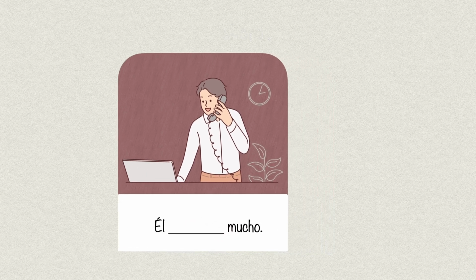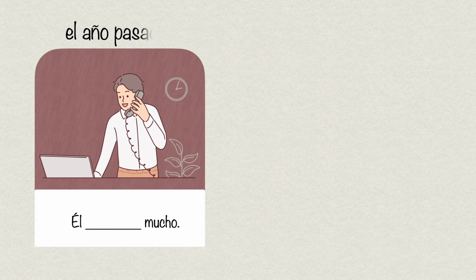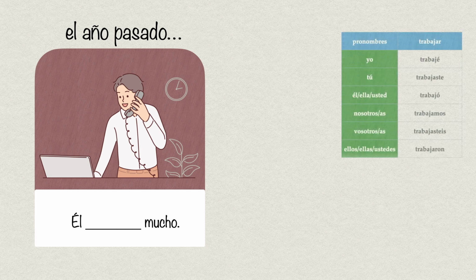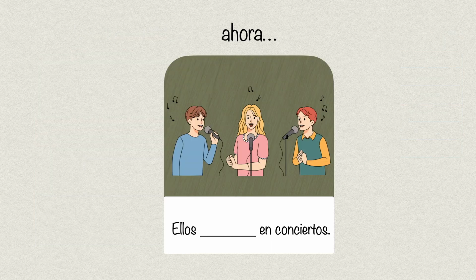Similarly, él trabaja mucho. So this is in present tense. Had we been talking about it el año pasado, last year, last year he worked a lot. So it is él trabajó. Él trabajó mucho. This sentence has ellos cantan en conciertos.